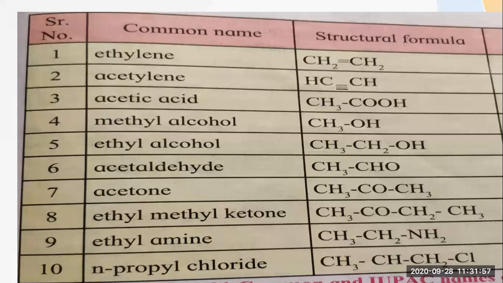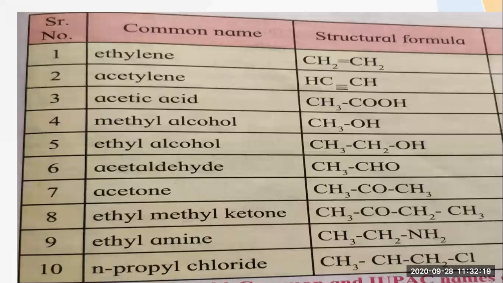Then comes methyl alcohol. Methyl alcohol can also be called methanol in the IUPAC name. Now you might be knowing the names. Then comes ethyl alcohol. We can call ethyl alcohol ethanol, because the parent name is ethane, and to that you add the suffix "ol", so ethanol.